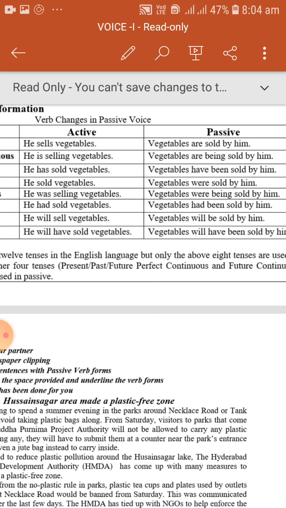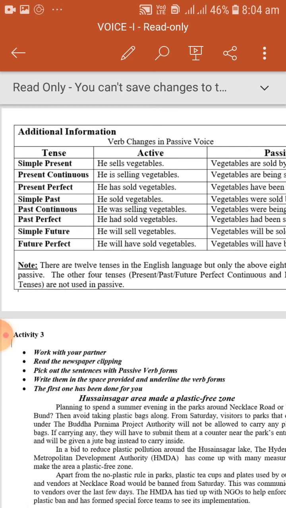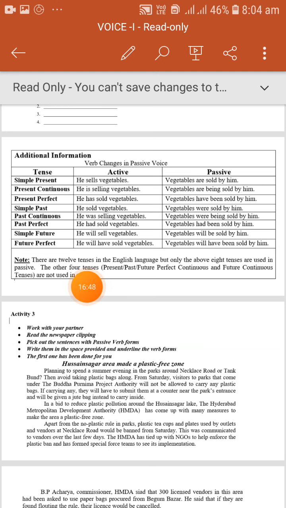They cannot be changed. But present perfect, past perfect, future perfect can be used. So we have to remember this table and all of you have to practice well.